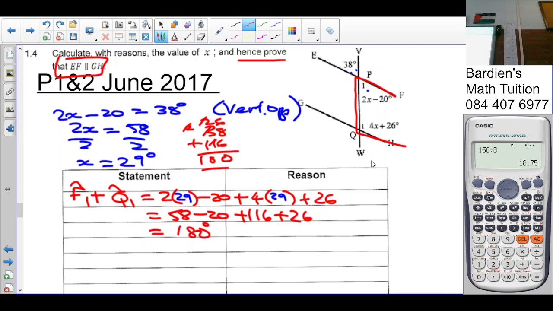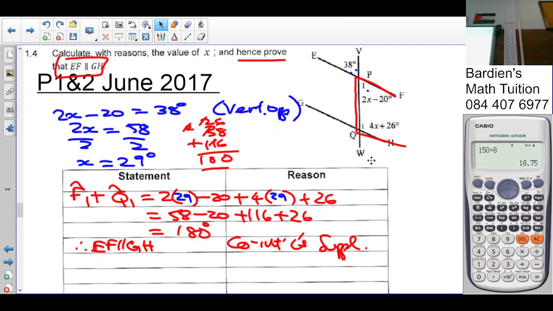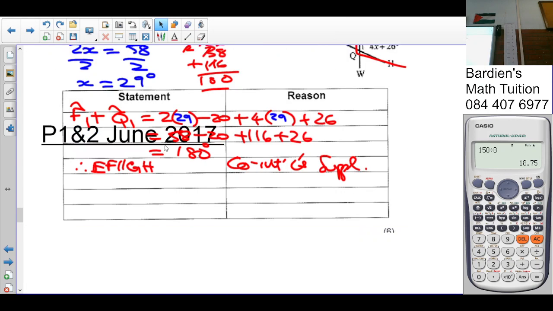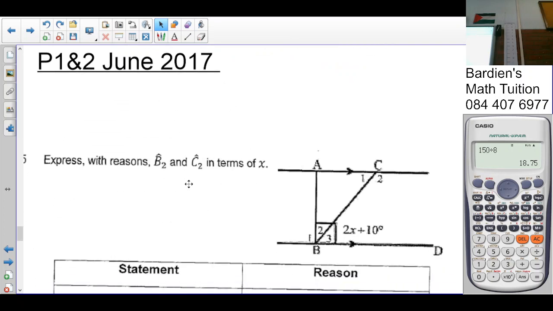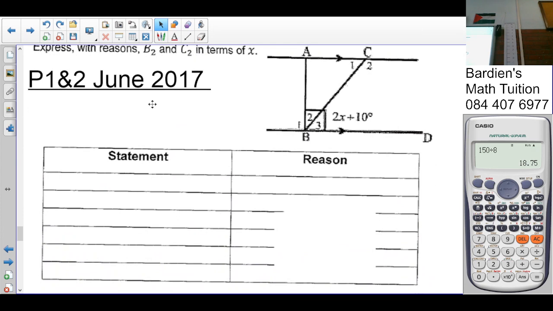So what can we conclude? Therefore, EF is parallel to GH. Why? Co-interior angles are supplementary. Not equal, supplementary. Okay, they add up, that means to say, they add up to 180. Right, you guys are making a lot of noise in the background, no? Let's look at the next question.